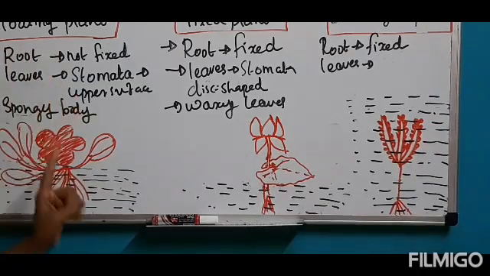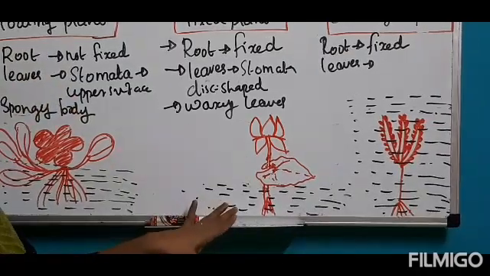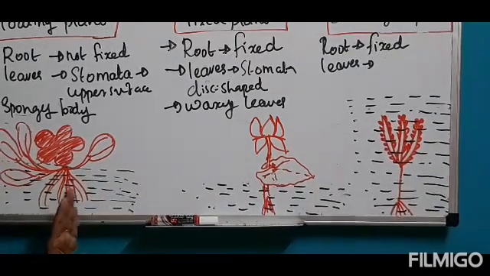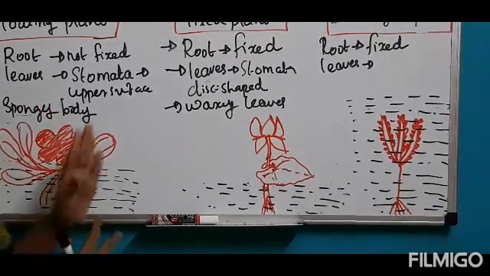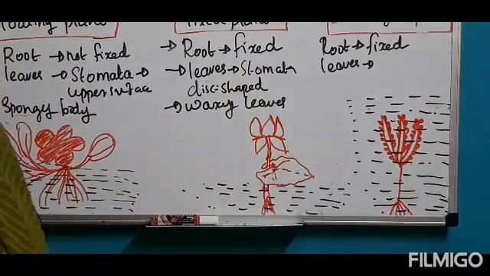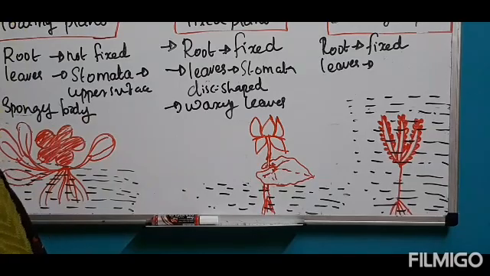Okay, so now all of you understood, children. When you are learning, you have to learn with examples. Then it will be easy for you. Take the picture of hyacinth, then lotus and hydrilla, and you can easily learn what the adaptations are in leaf, root, stem, like that.